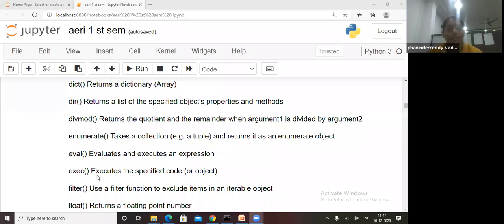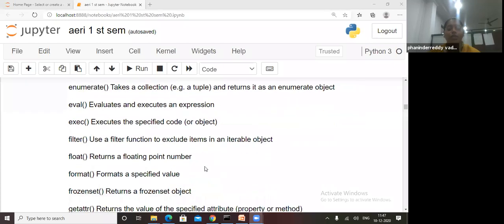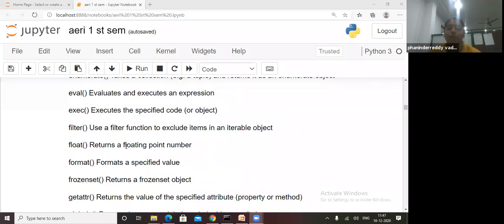Okay, eval, executes the specified code. Filter, filter function to execute items of the iterable. Float, float will return the floating point number. Okay, already we did float, we gave it, yes or no? We are returning the floating point number.